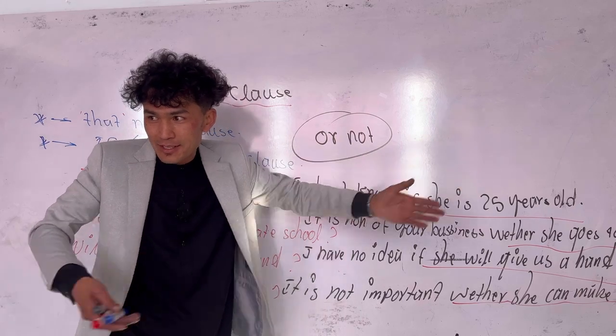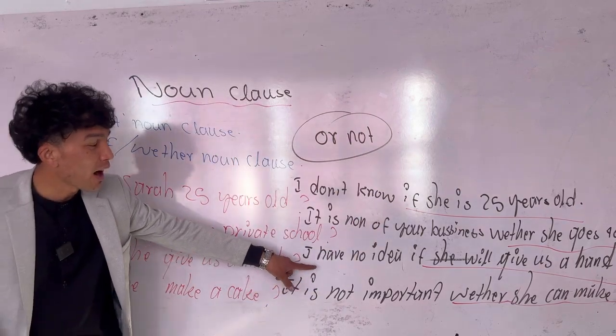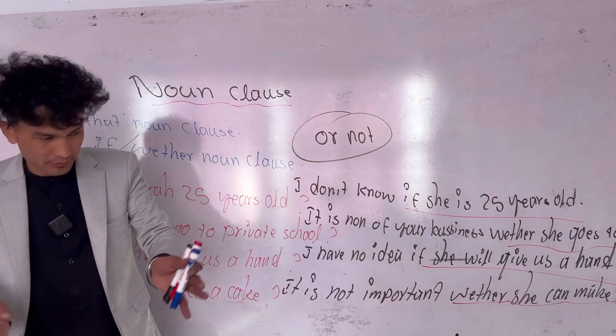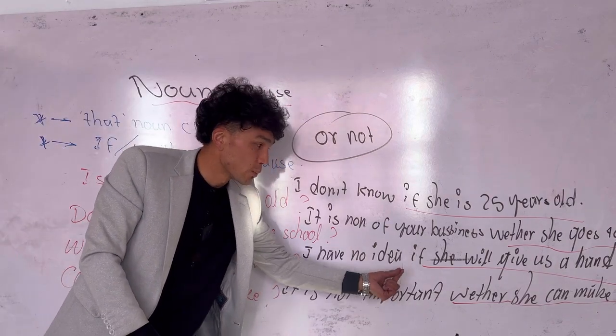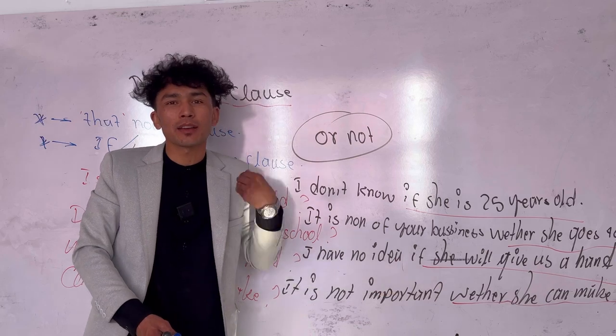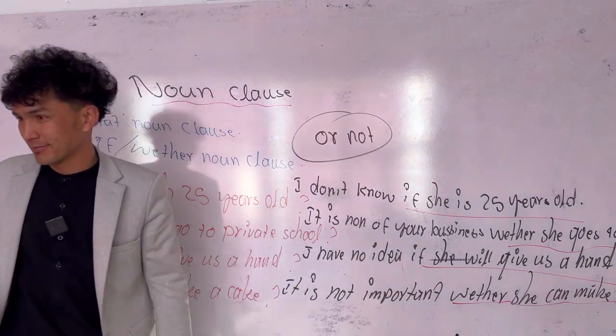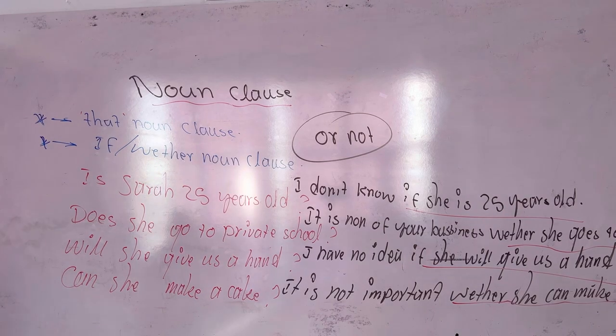Understood? This is up to you whether you bring it. This one, I have no idea if she will give us a hand or not. Good? It is not important whether she can make a cake or not. Optional phrase. Go. It is none of your business whether she's crazy.